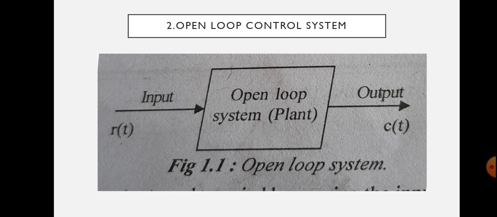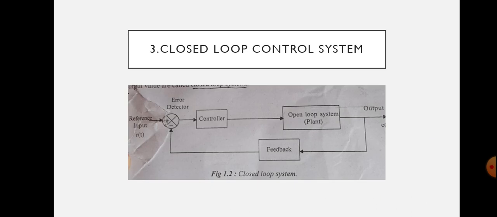Next is the closed loop control system. This is the block diagram for closed loop control system. Control systems in which the output has an effect upon the input quantity in order to maintain the desired output value are called closed loop systems. In this type of control systems, control action is dependent on the output.